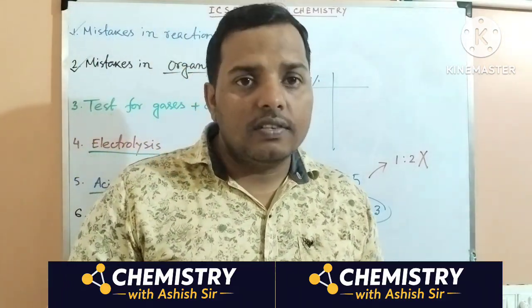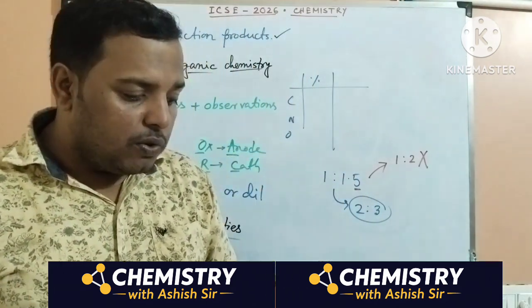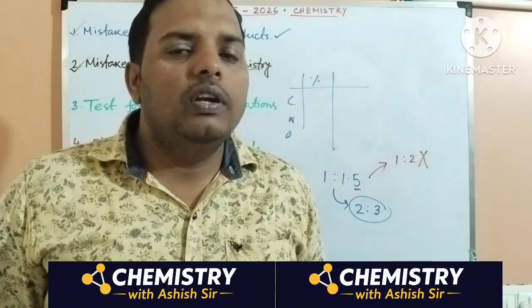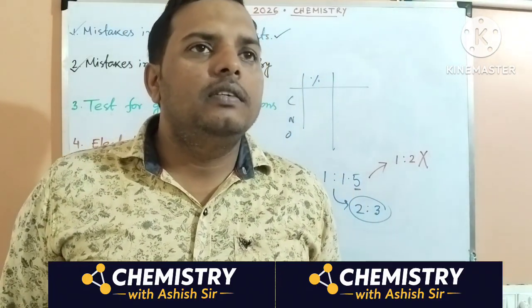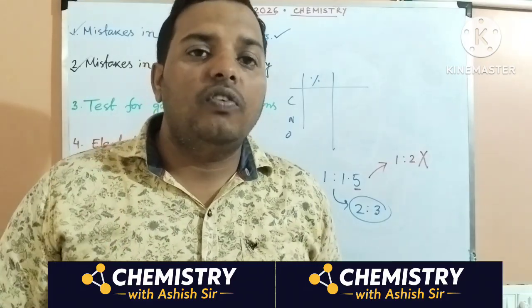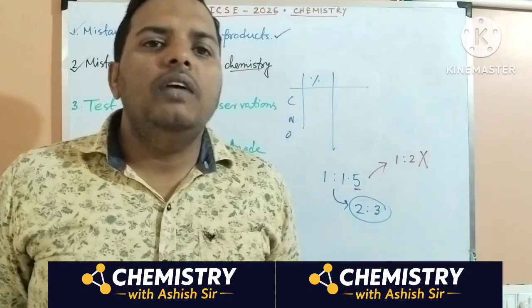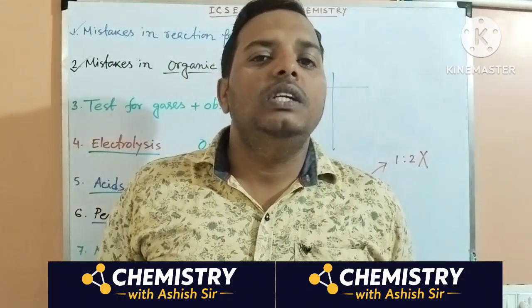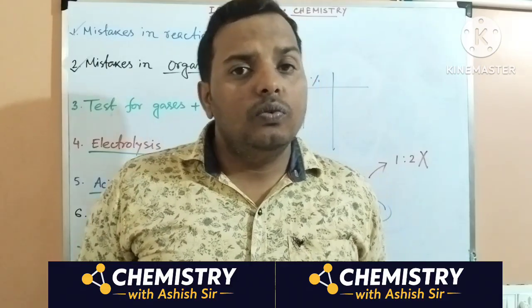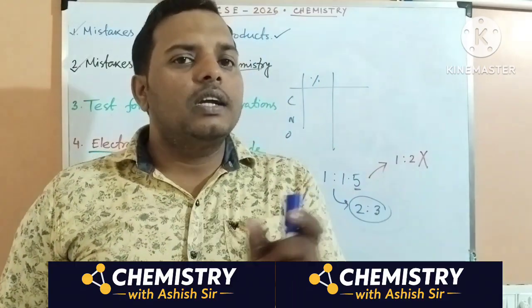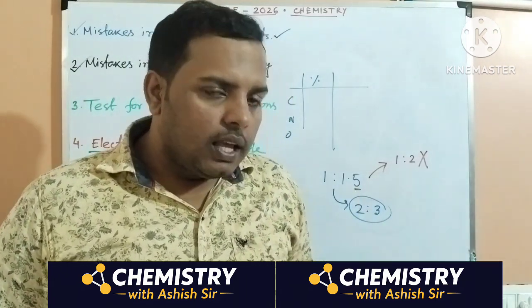Hope you will give proper revision and give a better exam. Now before going to the exam hall, just remember a few things: always write the equations in balanced format. You must use the upward arrow for gas and downward arrow for precipitate. If there is any color change, you must write the color. Whenever you write any equation, it should be balanced. For writing the organic product, you will use condensed and normal formula, bond line structure, these things you will be sincere about.